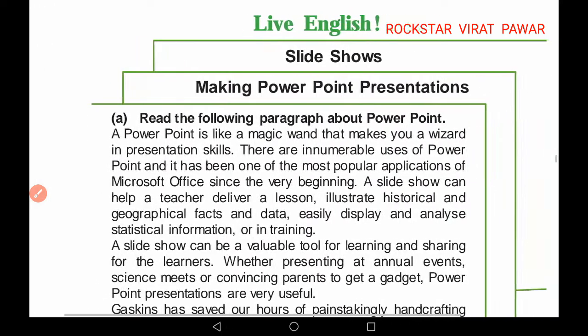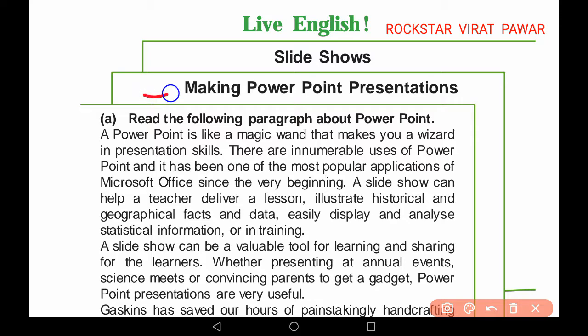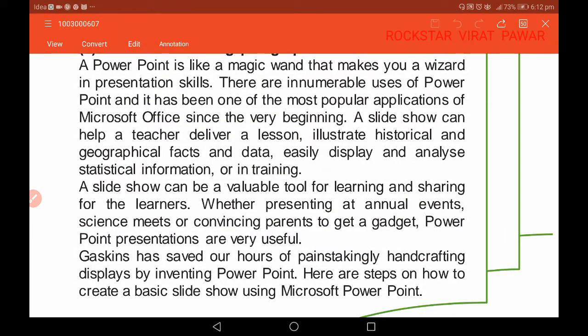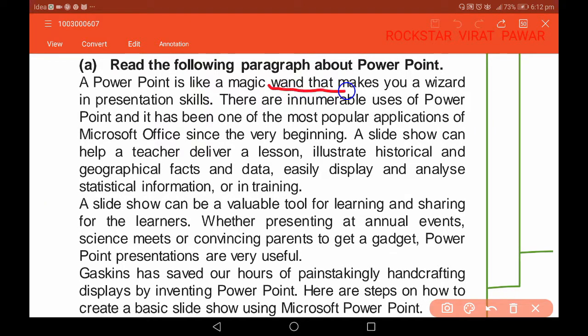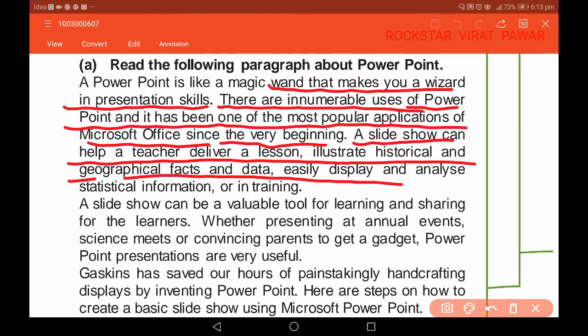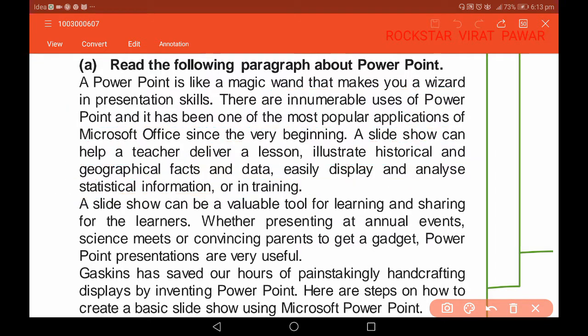See, making a PowerPoint presentation is important. Read the following paragraph about PowerPoint. You will get some more information regarding that also. See, PowerPoint is like a magical wand that makes you a wizard in presentation skill. There are innumerable uses of PowerPoint, and it has been one of the most popular applications of Microsoft Office since the very beginning. A slideshow can help a teacher deliver a lesson, illustrate historical and geographical facts and data, easily display and analyze statistical information, or be used for training purposes.